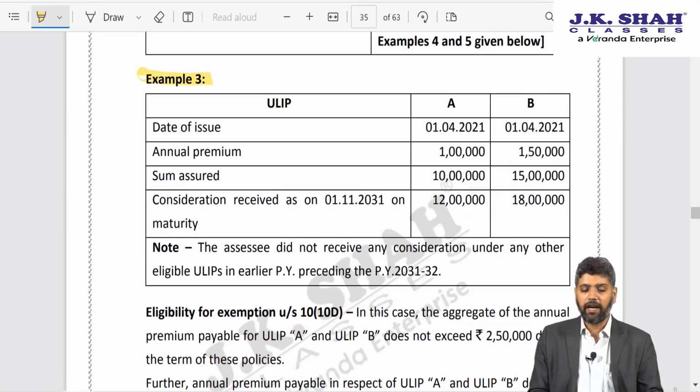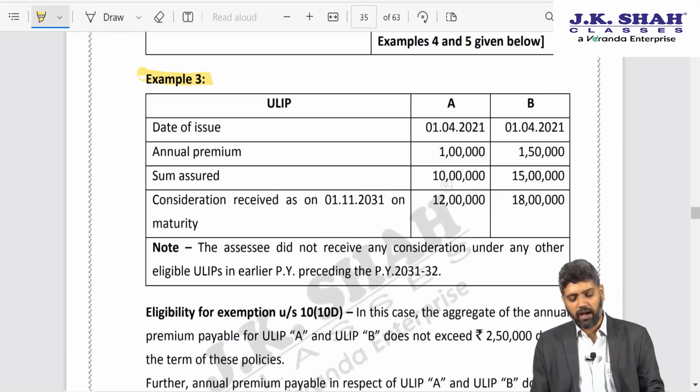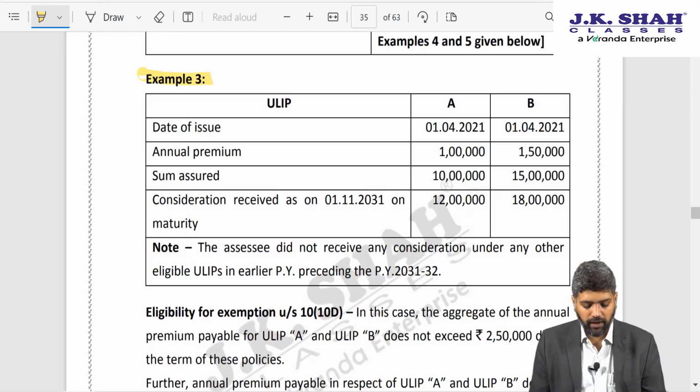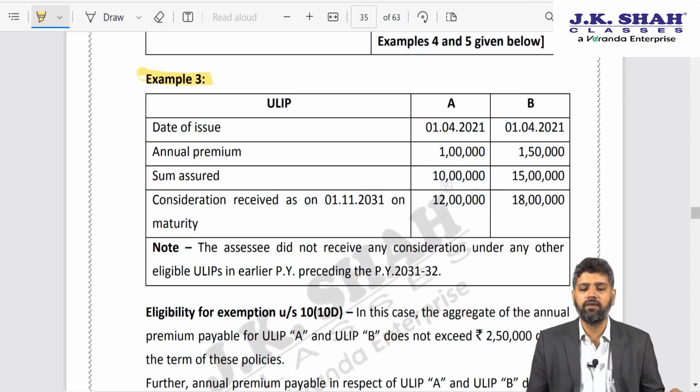Example number 3, there are two ULIPs, A and B. The date of issue is after 1st February 2021. The annual premium is 1 lakh and 1,50,000 for A and B respectively. Sum assured is 10 lakhs and 15 lakhs respectively. Consideration received is also given. Now over here, please understand the entire policies will be exempt under section 10 clause 10D.